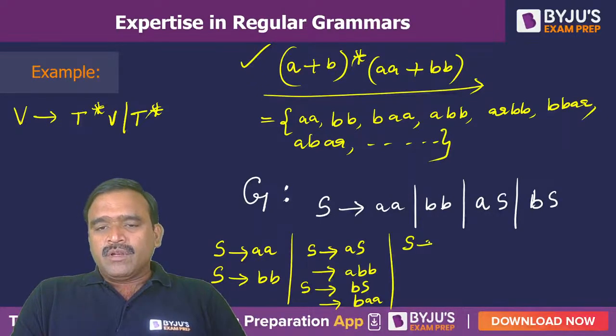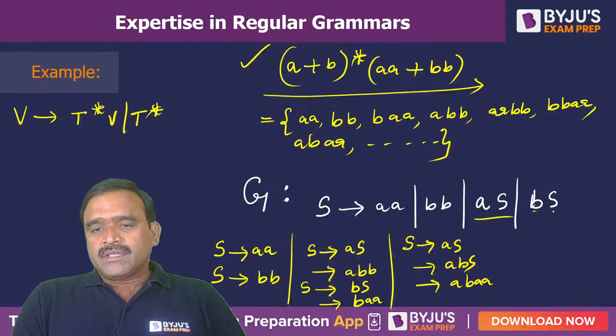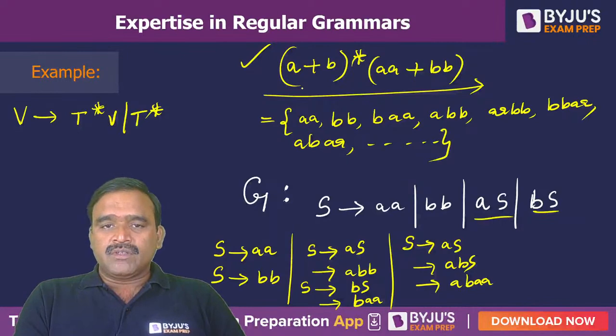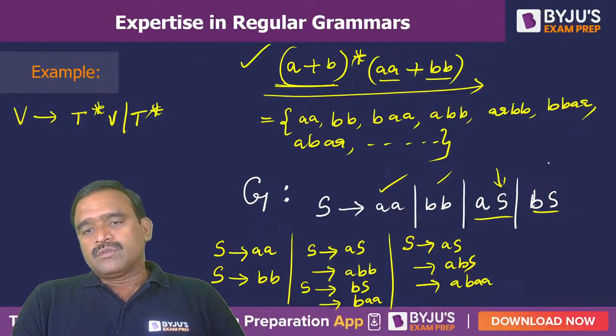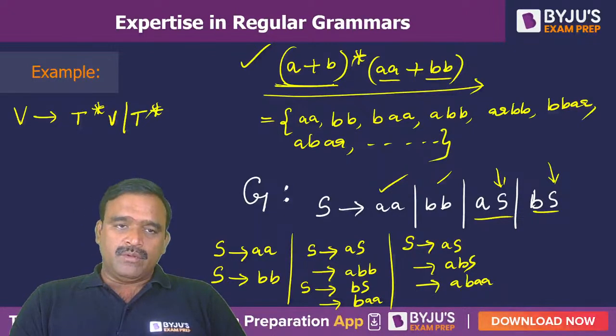And multiple a's and b's also: if you take S → aS, and again in the S place you take bS, and again in the S place you take aa, so abaa is also possible. This aS, bS can repeat any combination of a's and b's, so (a+b)*, and if you directly take aa or bb, this closure becomes epsilon. Or if anything is replaced like aS or bS, finally this S must be terminated with either this part or this part, so that will give you all combinations of a's and b's ending with either aa or bb.